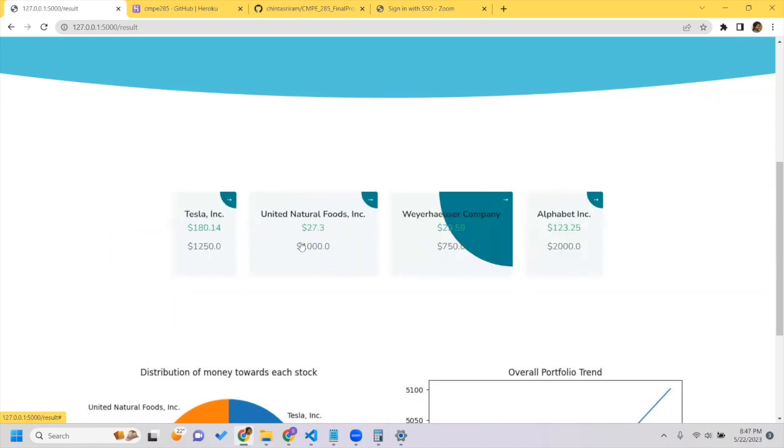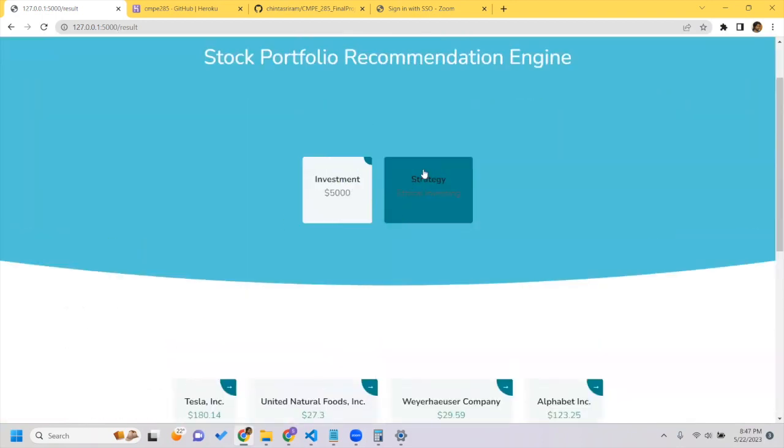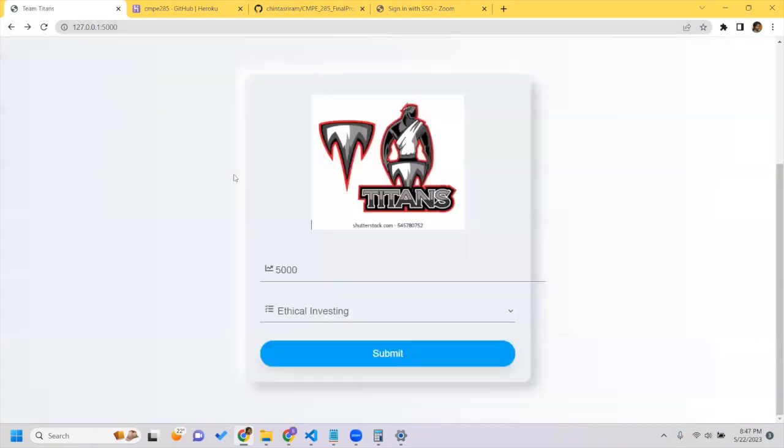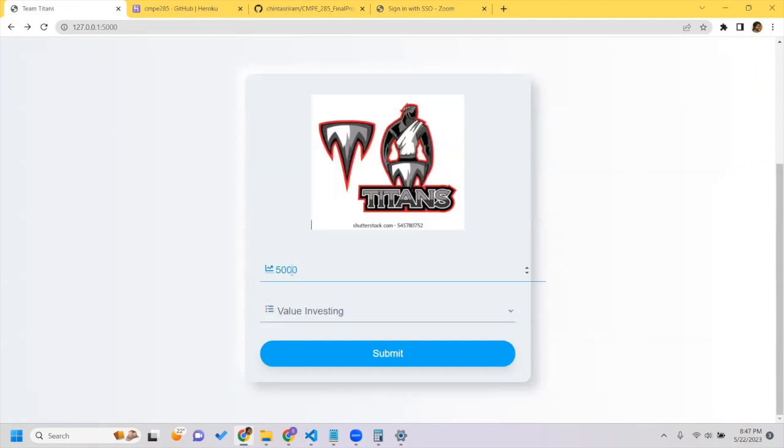So these are the four companies that our Yahoo Finance API have suggested, and that we are presenting in a graphical user interface to users. And these are the graphs that are there for more user readability. And let's go to the other test case. So here we have discussed about one, two, three, and four, five test cases. And the next one would be selecting value investing and selecting the investment.